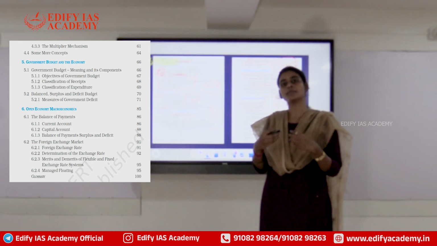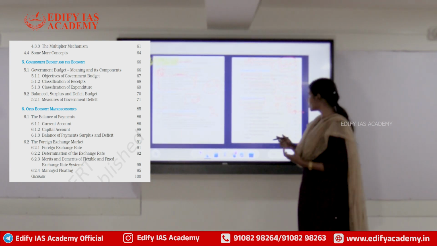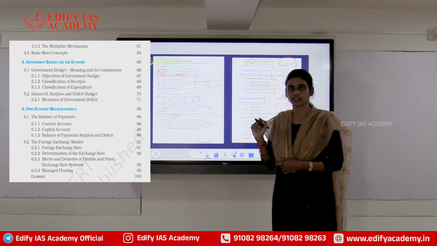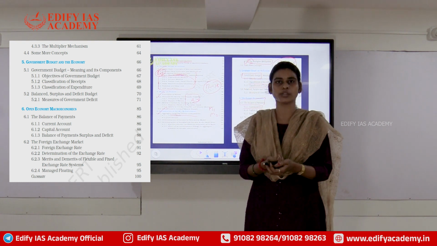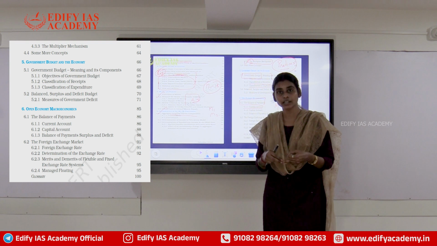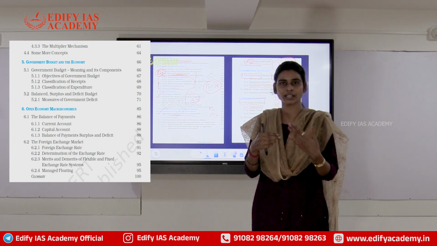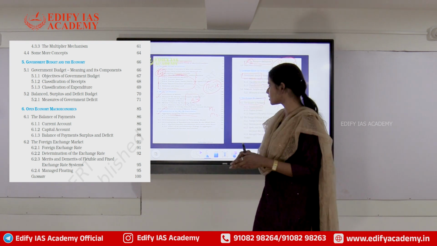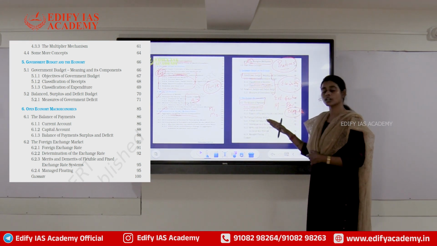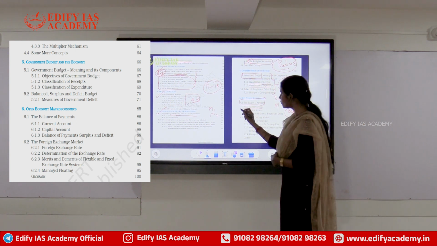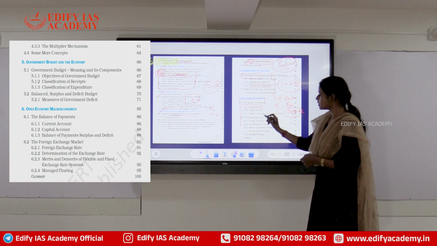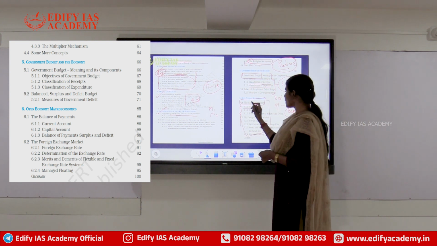So if India is more of an importing country, we will have a lot more expenditure than revenue, and that will give you a deficit. And that is called a trade deficit, right? So we come across these terms in everyday newspapers: trade deficit, current account deficit, capital account surplus, BOP deficit, etc. In order to understand and appreciate the articles that you come across in the newspaper, it is important for you to have a basic understanding of this content from NCERT. Again, it is very easy to understand.